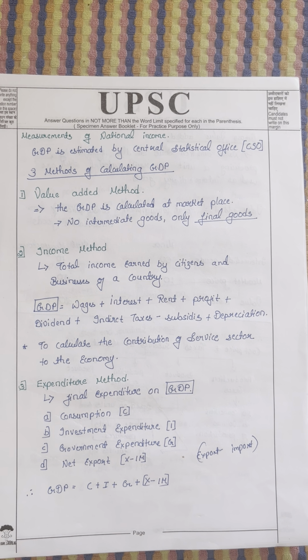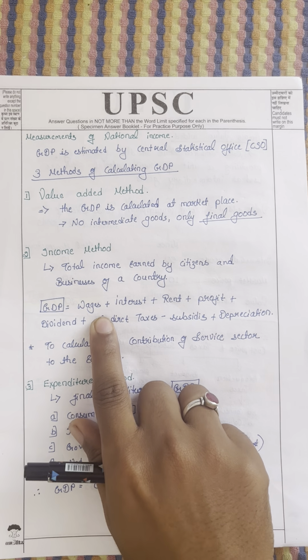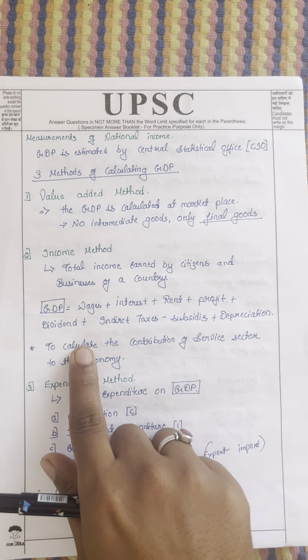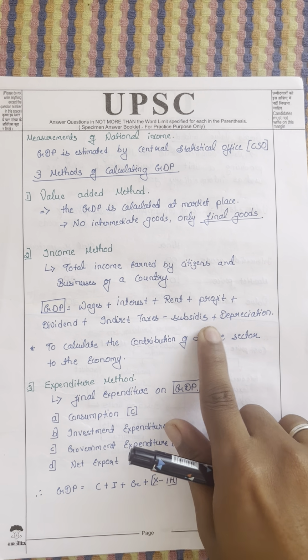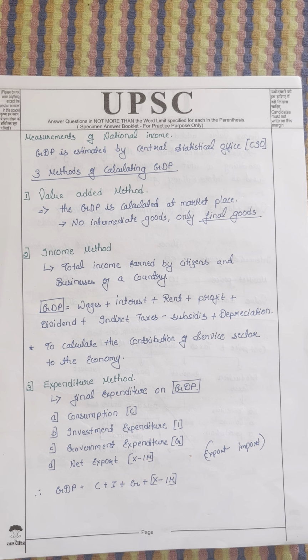Income method: the total income earned by the citizens and businesses of the country. GDP equals wages plus interest plus rent plus profit plus dividend plus indirect tax minus subsidies plus depreciation.